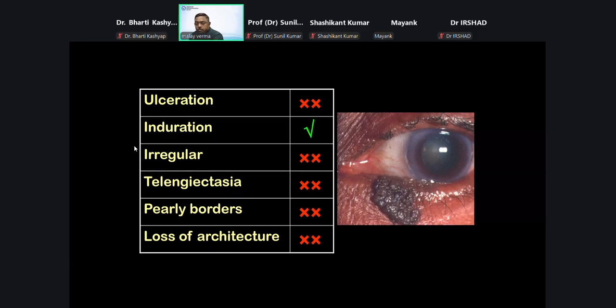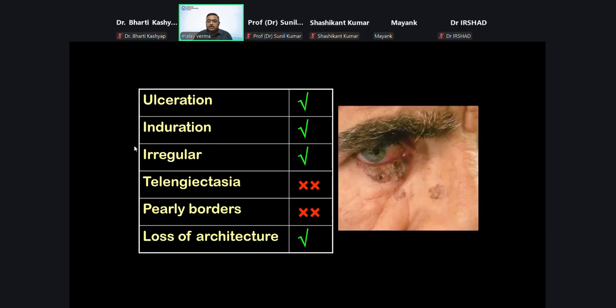This is a seborrheic keratosis, which is a benign lesion. Then once again, another lesion, another example: you see loss of lashes in this region, and it has irregular edges. Though telangiectasia and pearly borders are absent, other features are there. So this is most likely a malignant lesion.